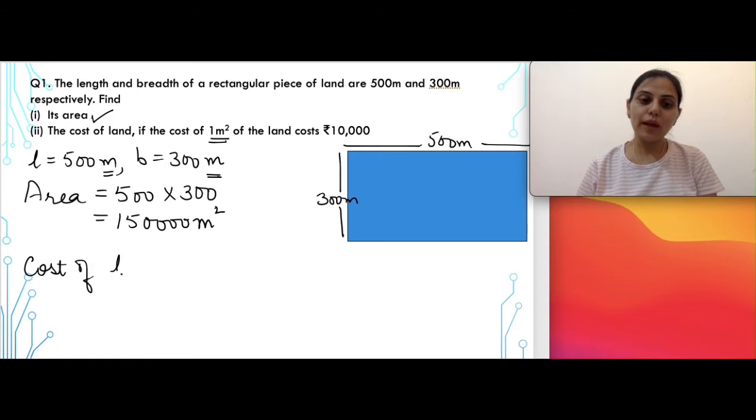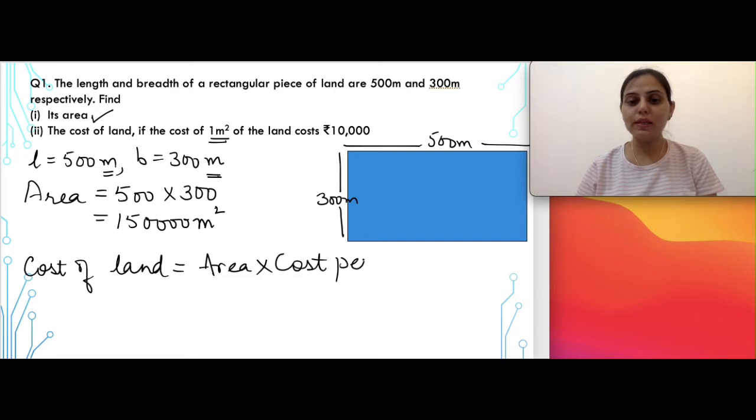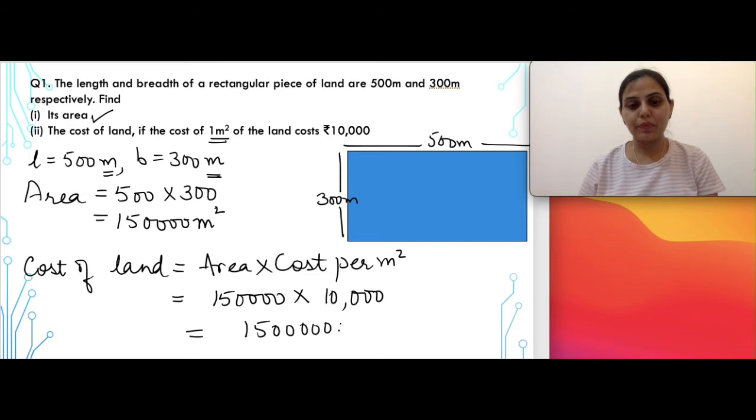The cost of land will be given as whatever area you have got multiplied by the cost per meter square. Now if you read the second part carefully, cost per meter square और 1 meter square की cost हमें 10,000 रुपीज़ given है. टोटल कॉस्ट निकालने के लिए हम जो भी हमने एरिया अभी फाइंड आउट किया है उसको हम 10,000 से मल्टीप्लाई करेंगे. So that will give us the answer. Now since the amount or the cost is calculated, so the units for this will be in rupees. So I hope this question is clear to you.